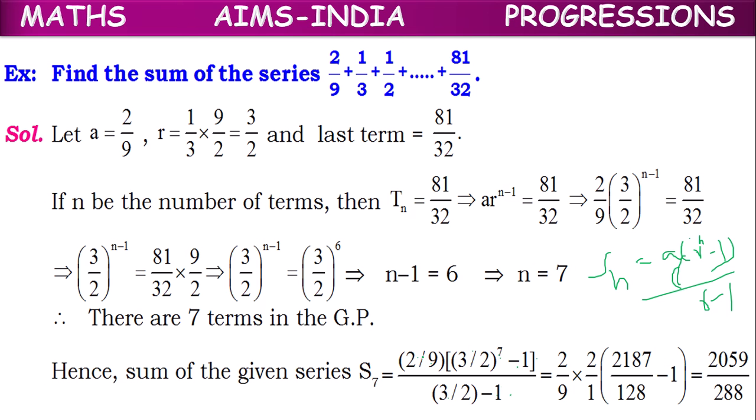So 3 by 2 minus 1 after simplification will be equal to 1 by 2. If it changes into multiplication, we can write it as 2 by 1. And 3 power 7 is 2187, 2 power 7 is 128, minus 1. So after simplification, we will get this value.